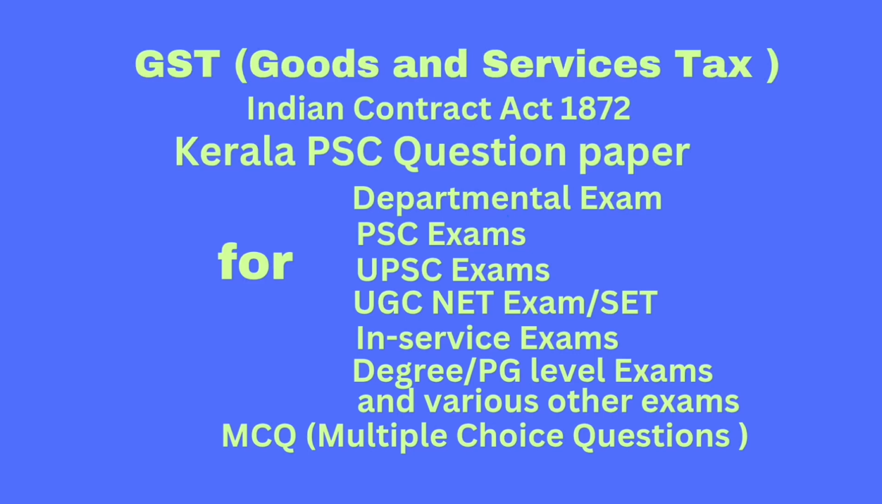Question number 80. Which of the following statements is true? Option A: acceptance must be given by the party to whom the offer is made. Option B: acceptance must be given before the offer lapses or comes to an end. Option C: acceptance cannot be implied from silence. Option D: all of the above. Correct answer: option D, all of the above.